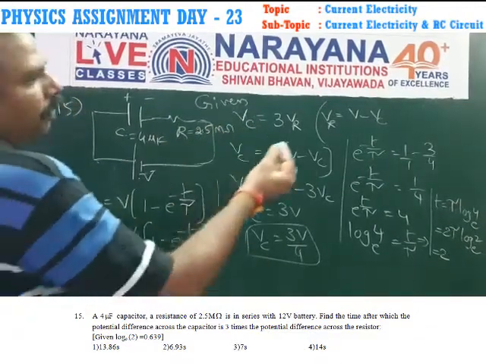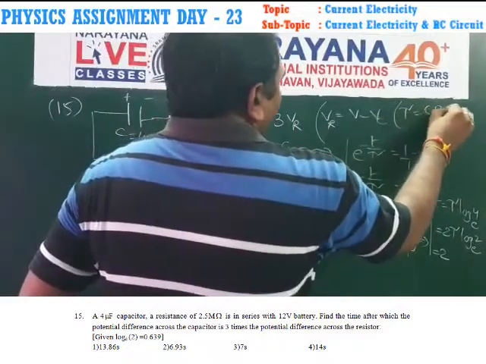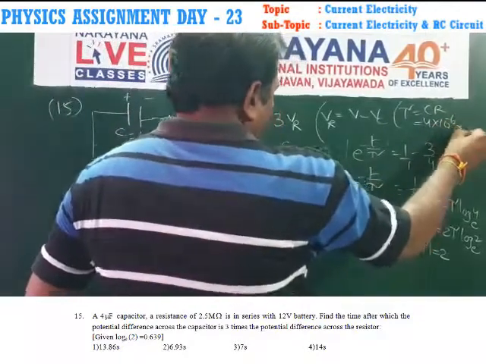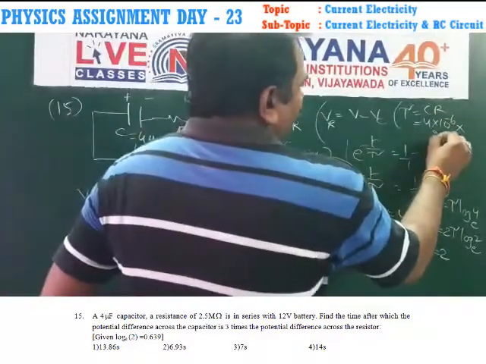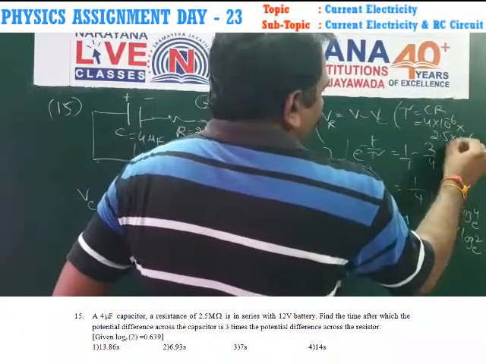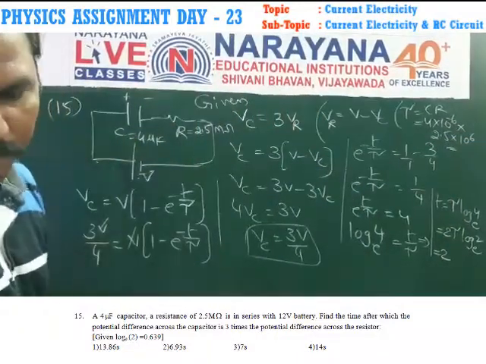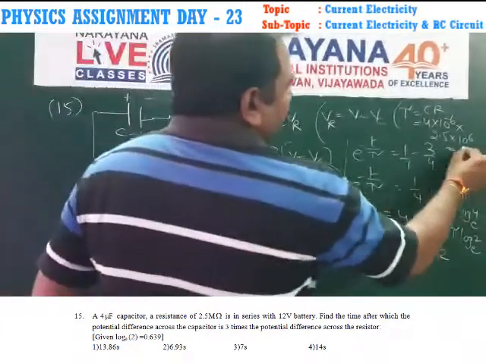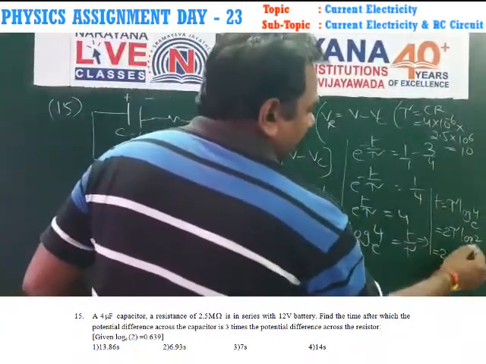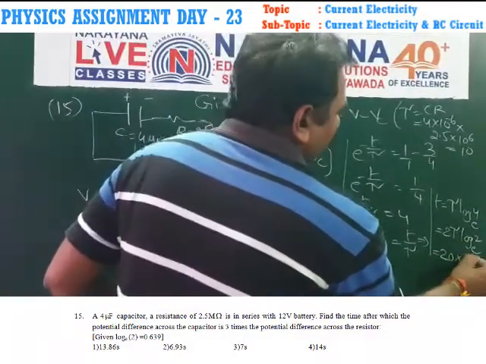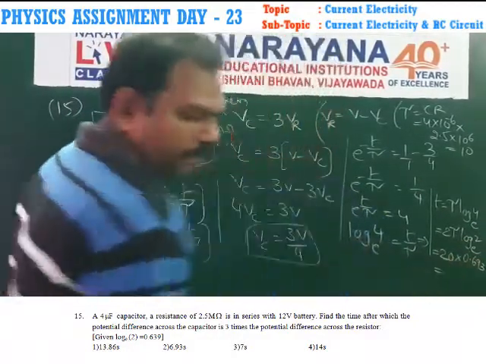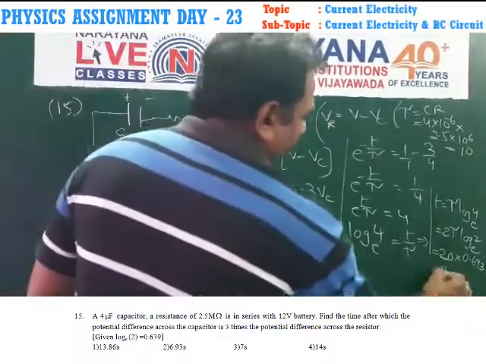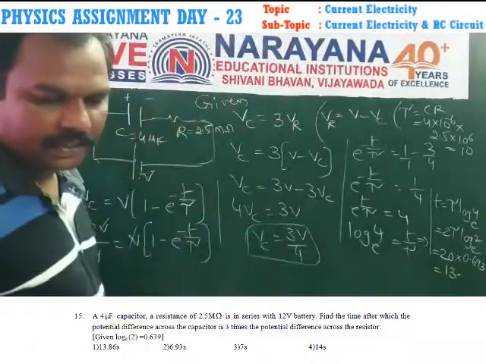Tau is equal to C into R: 4 into 10 power minus 6, micro means 10 power minus 6, into resistance value 2.5 into 10 power 6. Totally you get tau is equal to 10. So totally 20 into log 2 base e, 0.69. Finally, you get the answer 13.86.